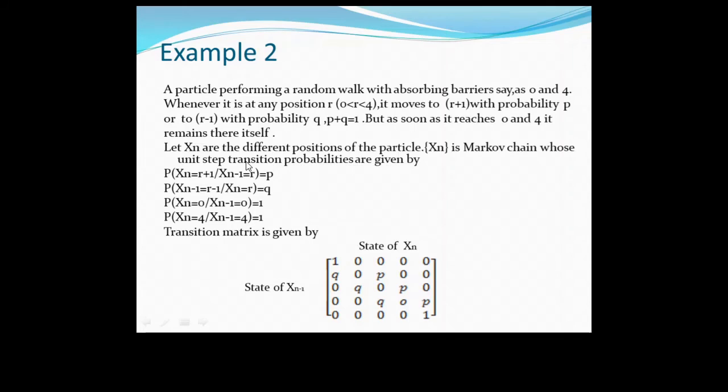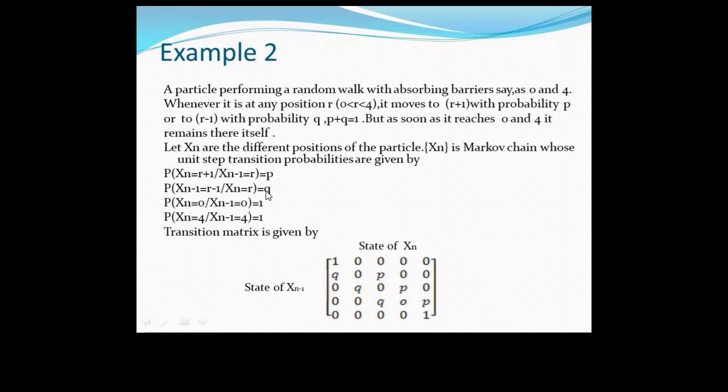Now what is the unistep transition probability? That is Pij raised to 1. It is also called the unistep transition probability or one-step transition probability. Pij raised to 2 is the two-step transition probability, and so on. Pij raised to n is the n-step transition probability, that is the transition from state 0 to 1 in n steps. So the probability that Xn equals R+1 given Xn-1 equals R is P, that is the probability of transition from state R to R+1 is P, and from state R to R-1 is Q.